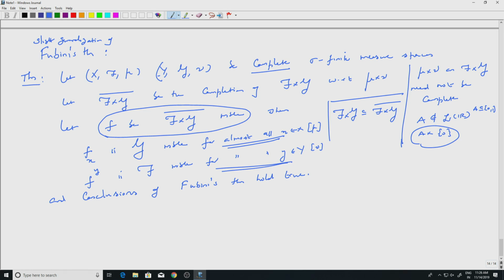Let me also give another exercise, which I will explain in the case of the real line or R n. Let X, F, mu be a measure space, and X, F bar, mu its completion.